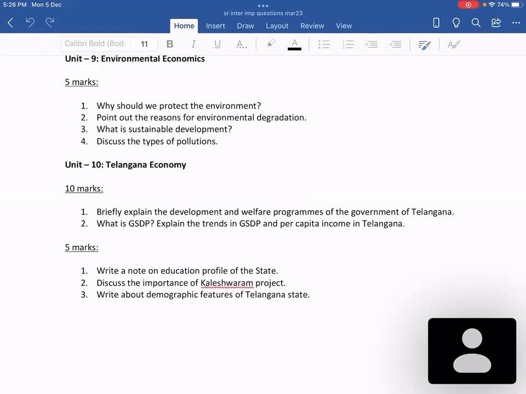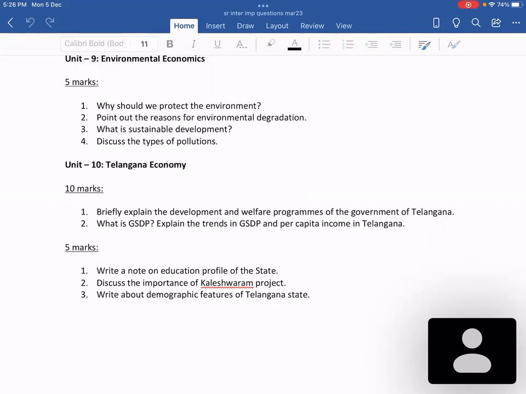If they follow the same pattern they followed in the COVID times, then you get more choices, and you have to write 3 questions out of 6. If the board asks the 6th question, then you can expect 10 marks from this chapter. If it is the earlier pattern, there are no 10 marks from this chapter.